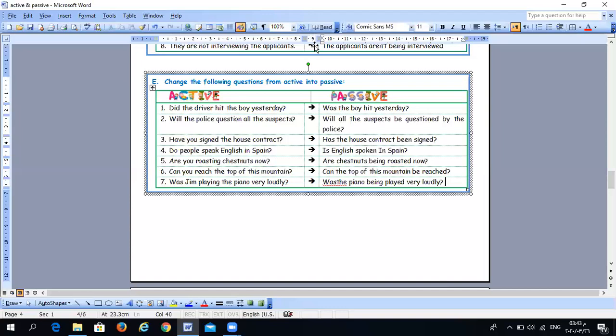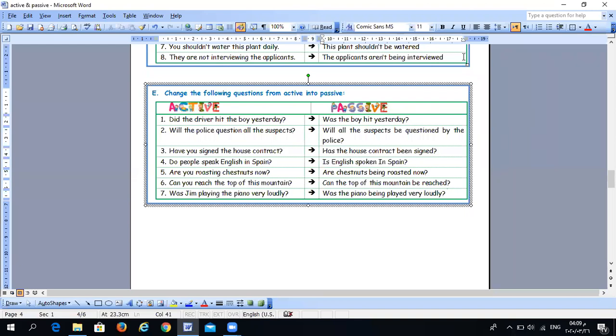Okay, now the question is, if we have a WH question, what should we do? Now, if we have a WH question, we change it using the same way as a yes or no question.